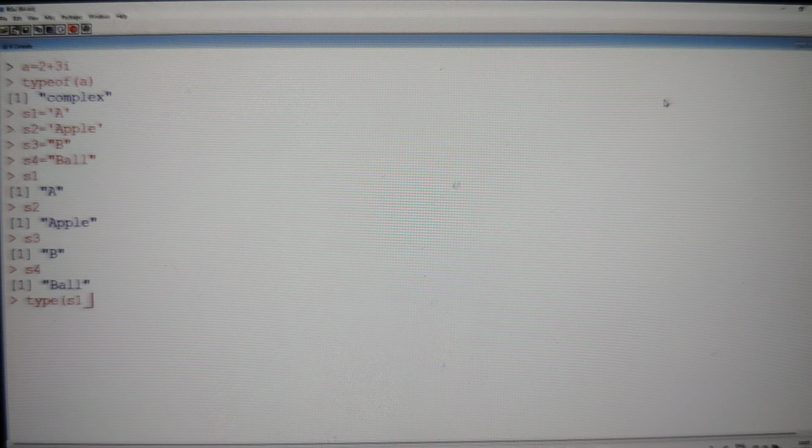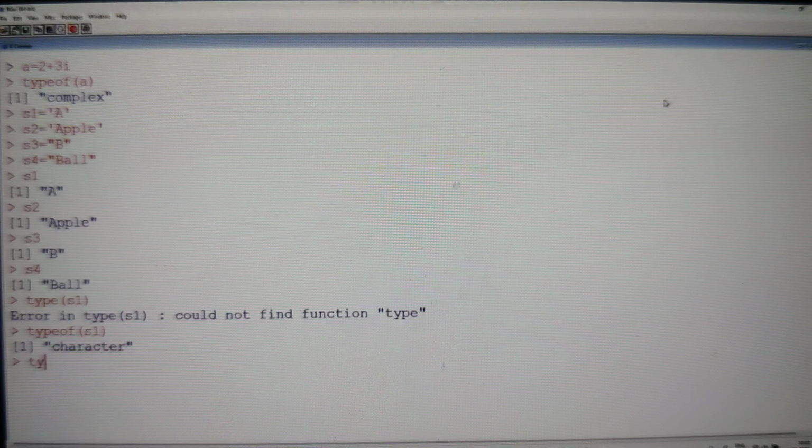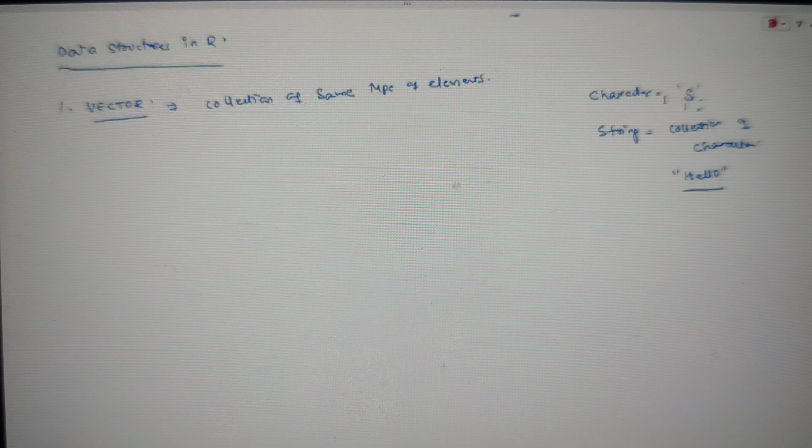What is the type of S1? The type of S1 is character. The type of S2 is also character. The type of S3 is also character. The type of S4 is also character. All of them are characters only. Nothing different is there. So this is all about the concept of how we work with this. In our language there is no difference, but in other languages we have a difference, right?